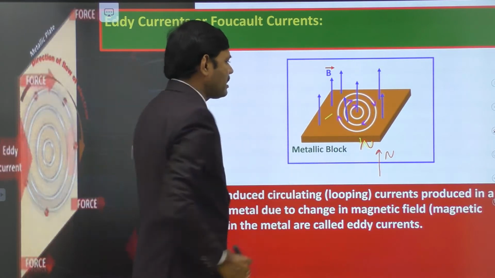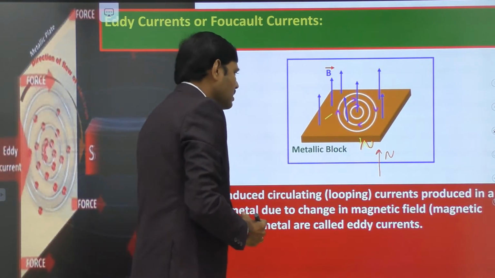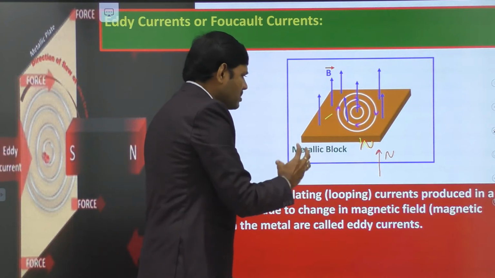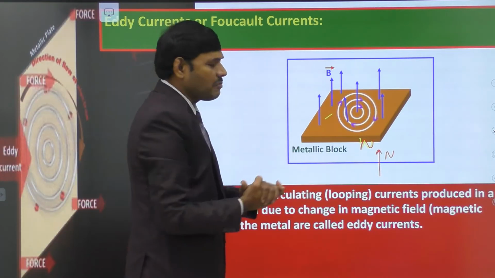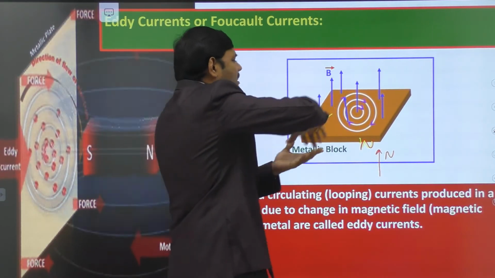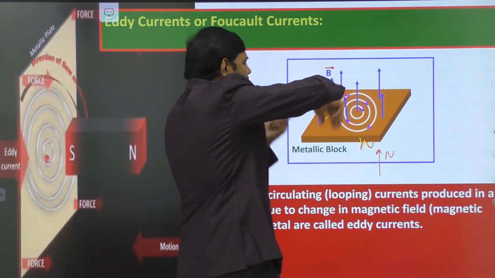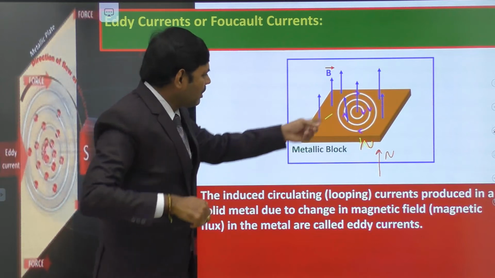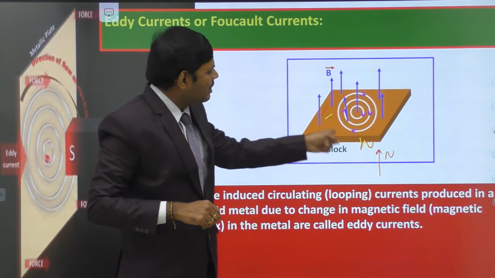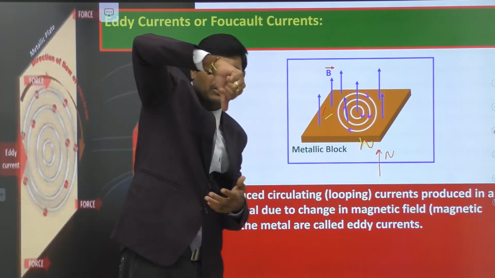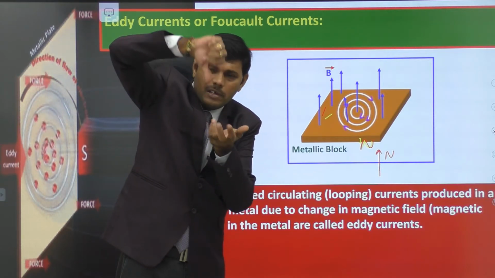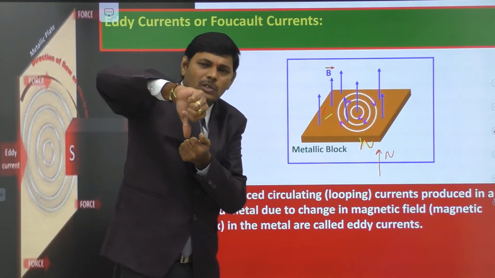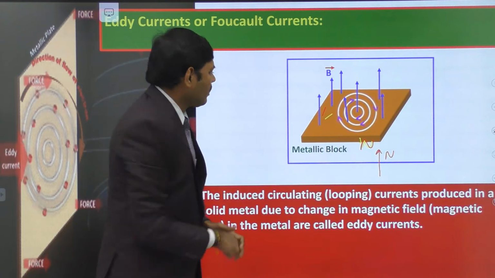But this metallic block doesn't accept the growth of magnetic flux. So whenever we start increasing the magnetic flux in the metallic block, automatically the electrons in the metal start circulating in a circular path as shown in the diagram, in the particular direction, and the bottom face of the metallic block becomes the north pole and opposes the growth of flux.